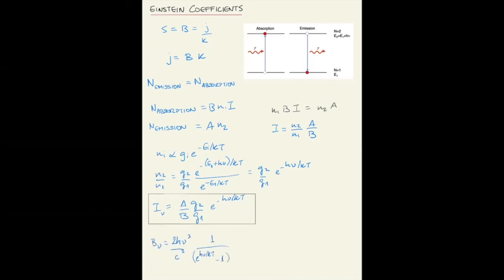The Planckian is, so if you compare these two equations, this one for the intensity and this one for the Planckian, there is no way that they are identical. You can write this here in terms of 1 over the exponential, but you are missing the minus 1 in the denominator. The mathematical form of the two equations is different. So there is no way that this model can be complete. The minus 1 in the denominator means that there is a term missing in this equation. There is some radiative process that we're not considering.